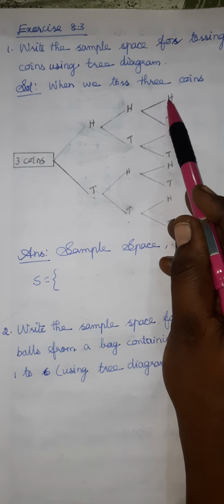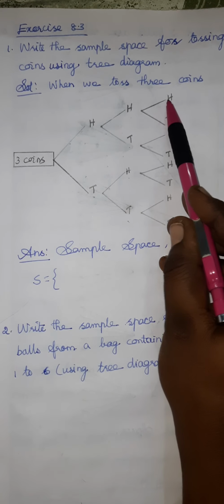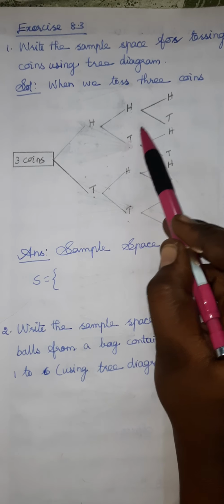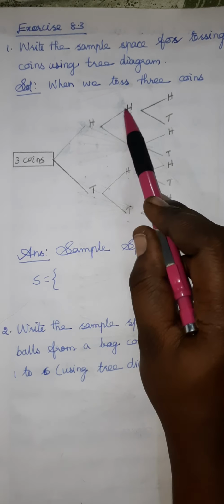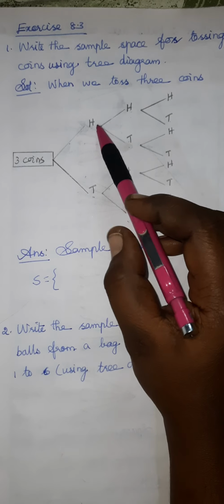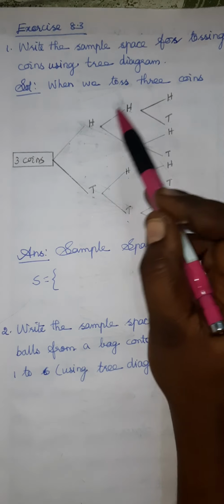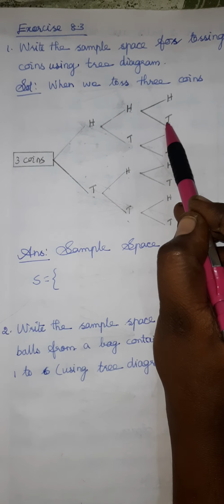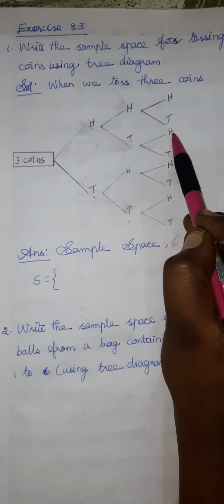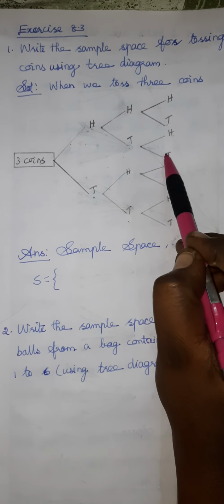Head, head, head. Are you all understanding? First, you see, again I am telling: head, head, head. Head, head, tail. It's over. Okay, next head, tail, head, head, tail, tail.